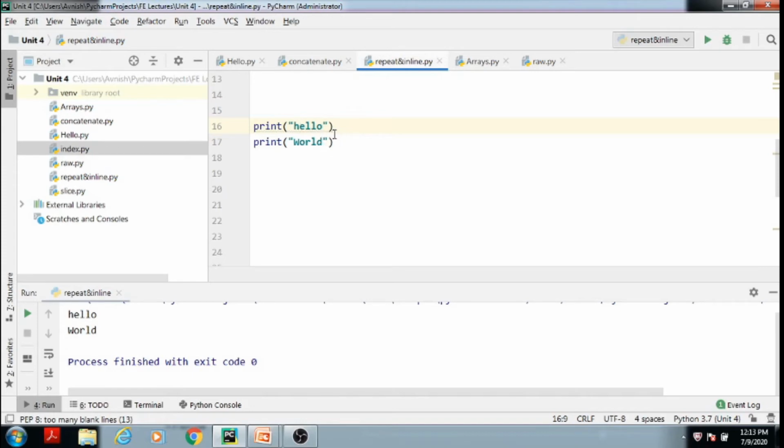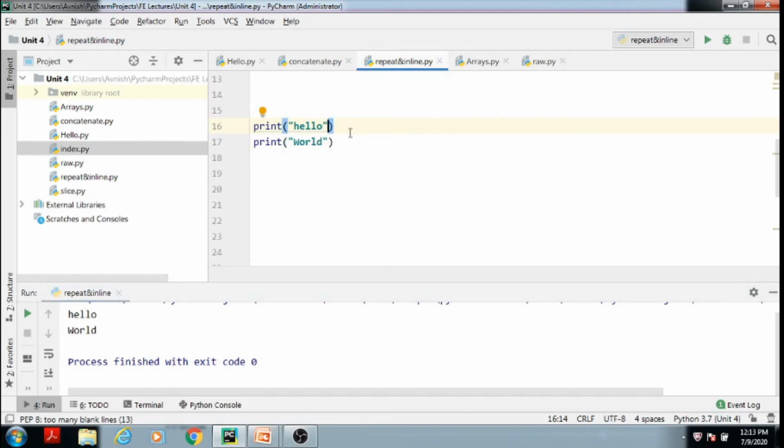So in some cases, we need to print these 2 statements in a single line, and that can be performed like this. Suppose I want to print this hello and word in a single line, then that can be done by making changes like this.